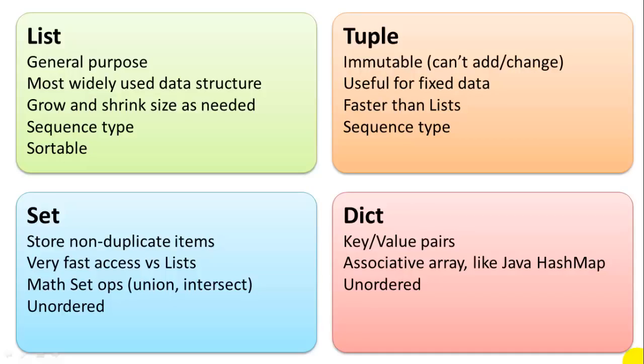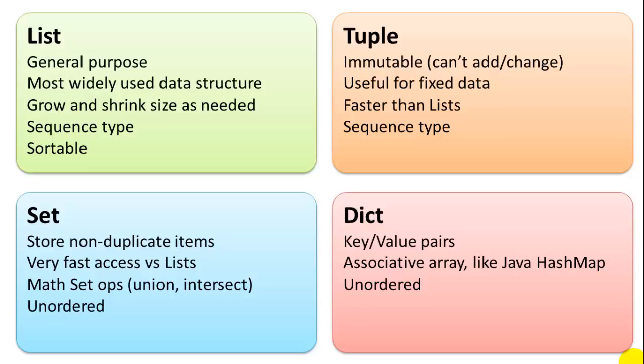So the list is a sequence type, it's sortable. The tuple is immutable, which means it can't change, add, or remove items in a tuple once it's been created. So it's useful for fixed data. And tuple is also a sequence type, which we'll explain in a second. The set, you can store non-duplicate items, so it's good for storing unique items. And it's also very good for doing mathematical comparisons of sets. Union, intersect, those kinds of set operations.